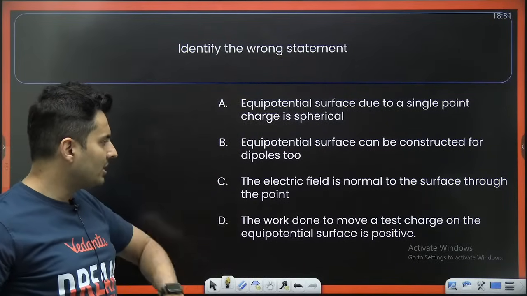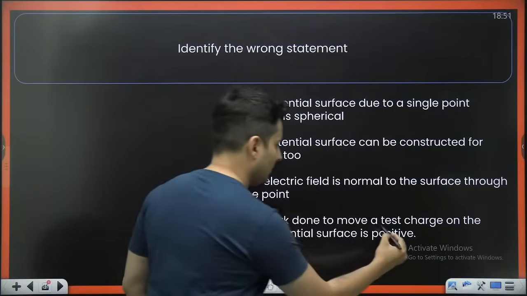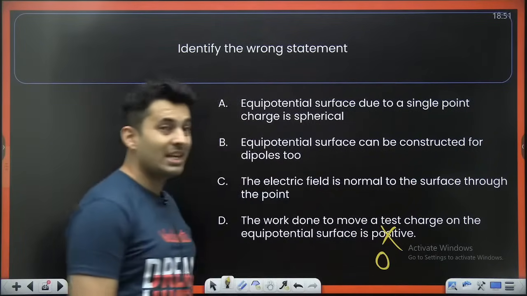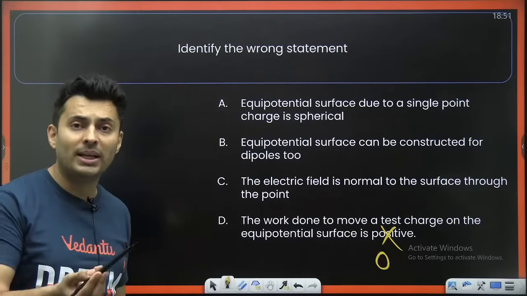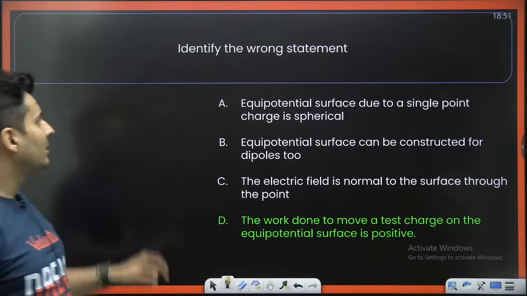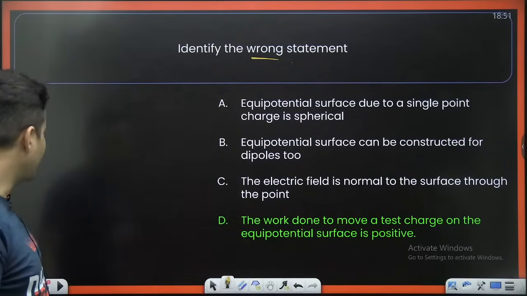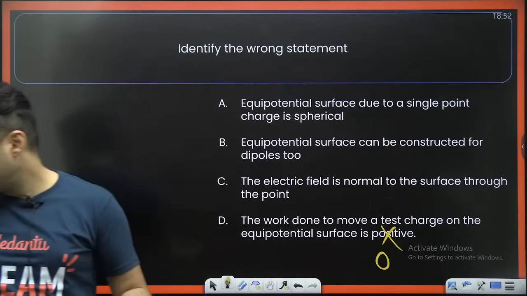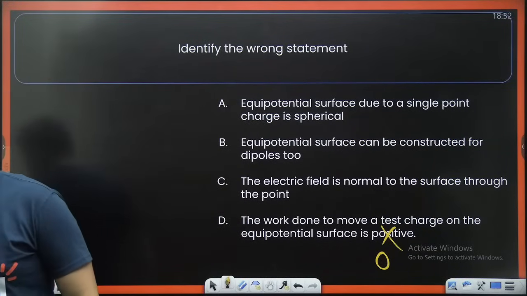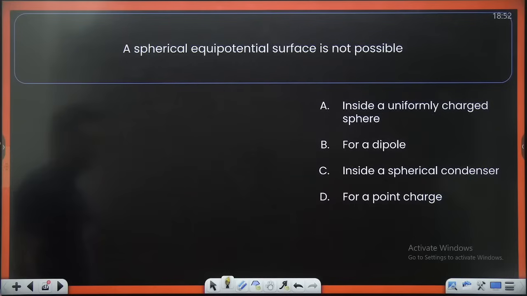Work done to move a test charge on the equipotential surface is not positive. This is zero. Equipotential, same voltage, no voltage difference, no energy difference, no work done. Hence, D is basically the wrong statement. It's incorrect. Option D. Very good, Dev. Yes, awesome. Moving on to the next question on your screen.